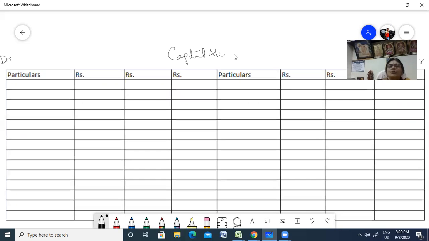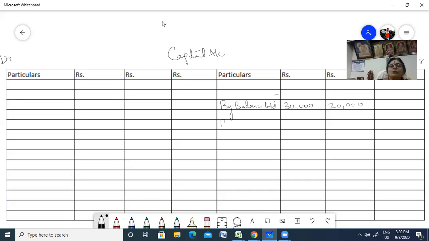First of all, you should bring your balance. What is your opening balance? By balance brought down. So what is the balance they had? You have to see their capital account in your old balance sheet. In the old balance sheet, they had 30,000 and 20,000. Fine. This was their balance.